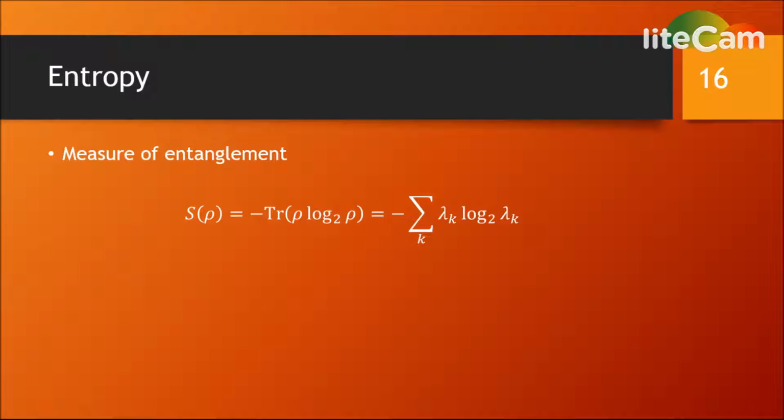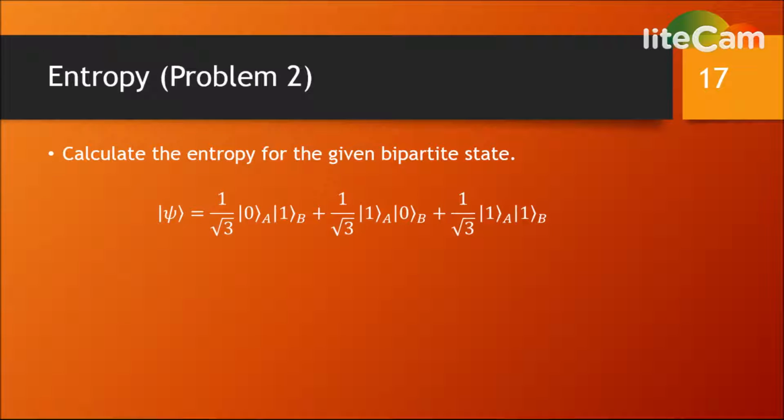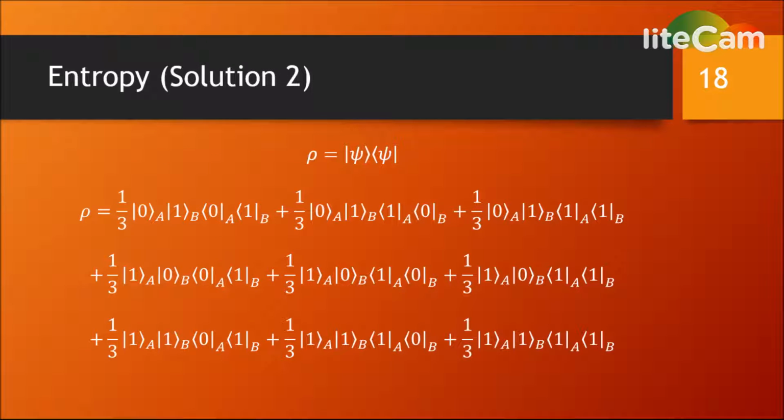Slide 16. Entropy can be used as a measure of quantum entanglement. The higher the entropy, the higher the entanglement. The maximally entangled state will have a maximum entropy of 1. The pure state which is not entangled will have an entropy of 0. Slide 17. In this problem, we must calculate the entropy for a given state. We see that one possible state is missing from the state equation. This gives us an indication that there may be entanglement. Please pause the presentation at any time if you need additional time to review the material.